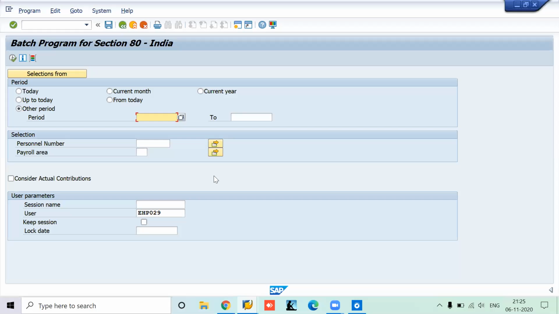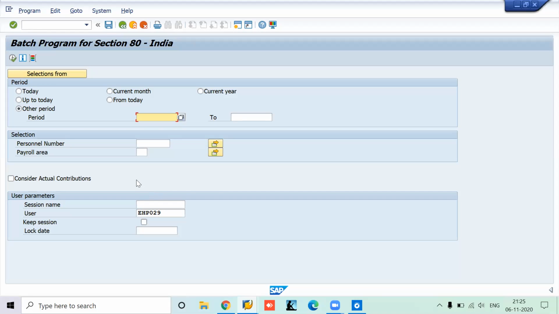All the employees of the organization have contributed to this and submitted it in the ESS. The only thing is you have to tick consider actual contribution. You do not have to go individually through all those 4,000 employees to tick that, which is a painful activity. For that reason, SAP has given this program. This is the best program for section 80, and the payroll administrator will execute it.